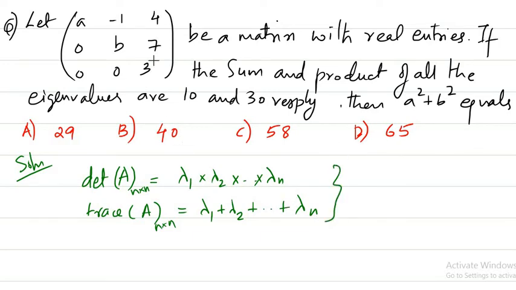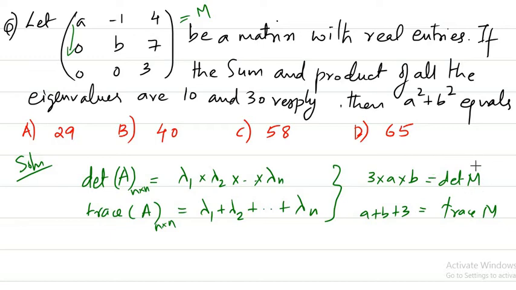Now the determinant of this matrix is going to be 3 into A into B, because it is an upper triangular matrix. If you expand along this particular column, you simply get A times 3B minus 0, so you get 3AB. 3AB is the determinant of our given matrix. If you take this matrix as M, it is the determinant of M. And the trace of M is A plus B plus 3.